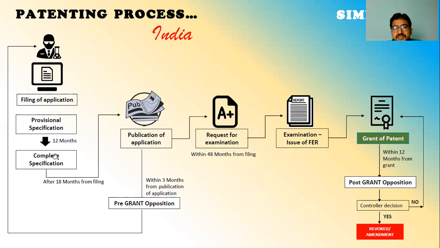Again, the patent office gives you 12 months of time to make that into a working model, or to complete the prior art, the claims, the drawings, and the abstract. Every sort of stuff has to be completed. They'll give up to 12 months. On or before 12 months, you have to submit the complete specification.